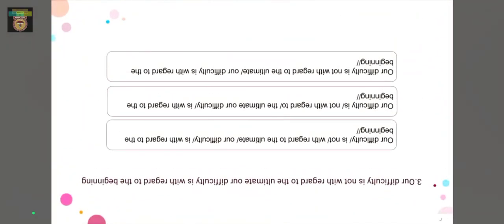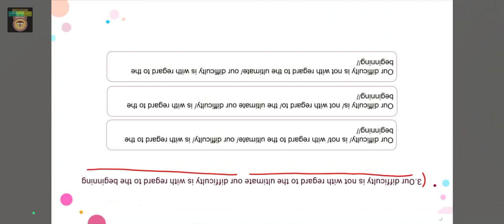So in the third question we have again a sentence, so we have to again figure out the appropriate pauses for this sentence, right? In the sentence, our difficulty is not with regard to the ultimate, our difficulty is with regard to the beginning, right?